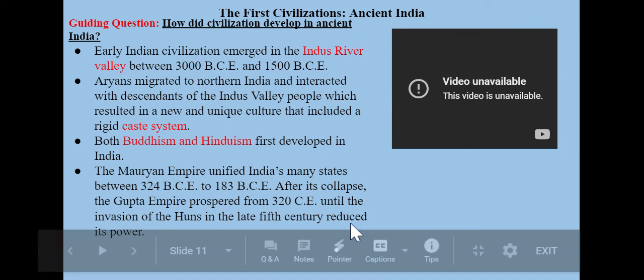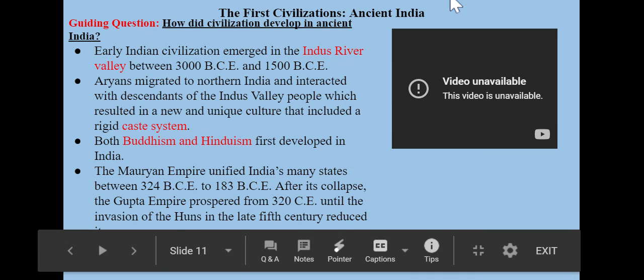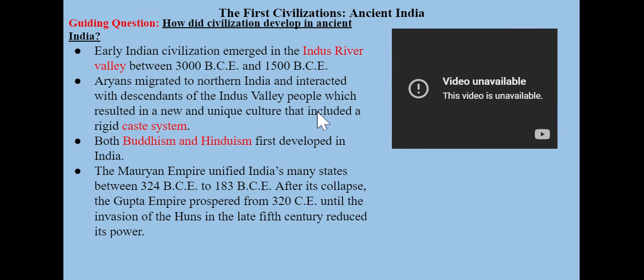So these are the early civilizations. I was going to show you a map, but we're not doing map work because we're all online right now. So that's it for right now. That is a glimpse of our early civilizations.